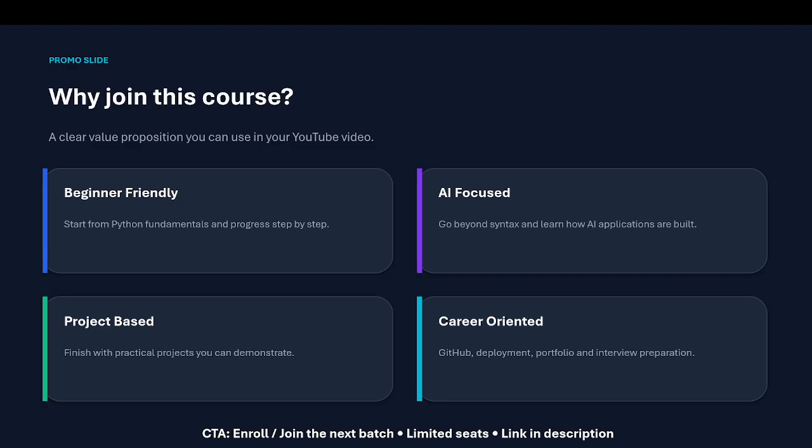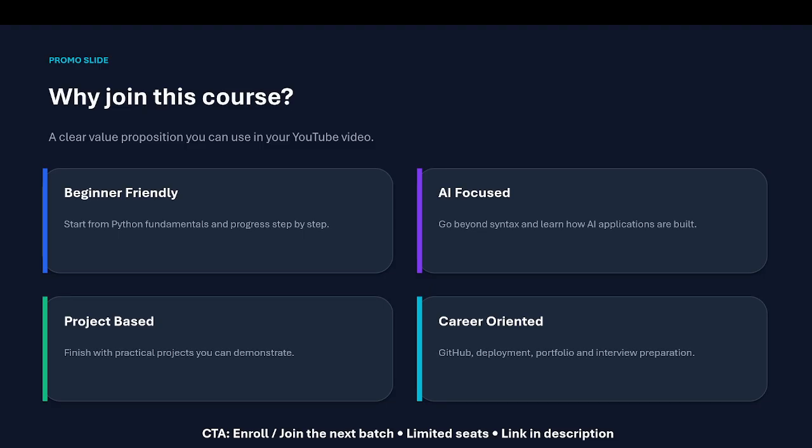Okay, and after that, why you should join this course? A clear value. The very important thing I'm telling you: if somebody has knowledge of it, or has ever worked on data, on formulas, for those people it will be not so hard. Others will have to put in a little more effort as compared to the experienced ones.